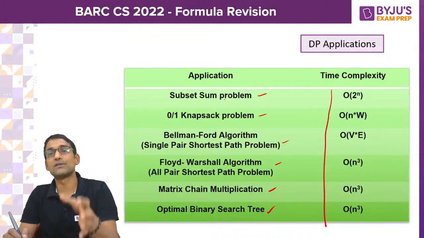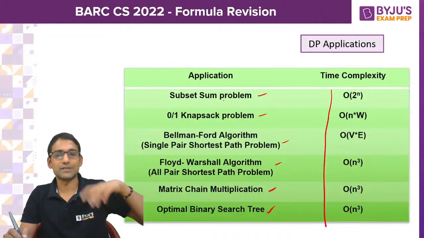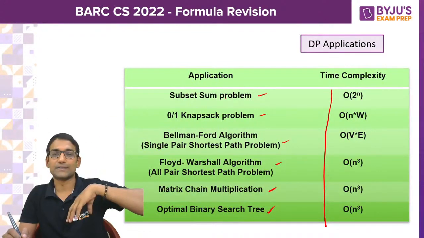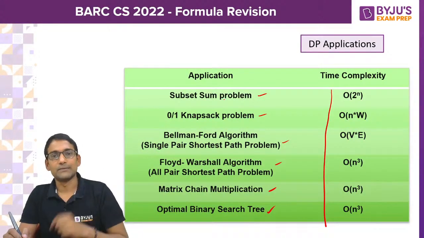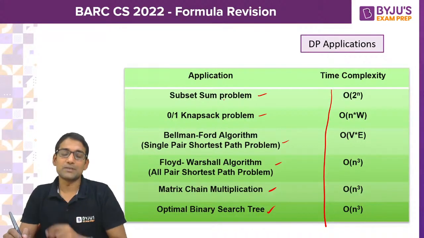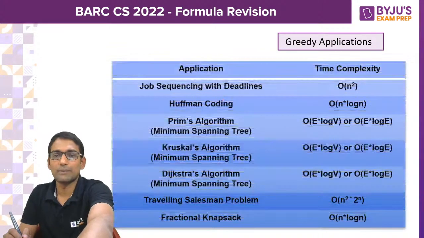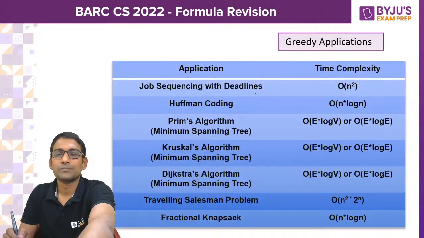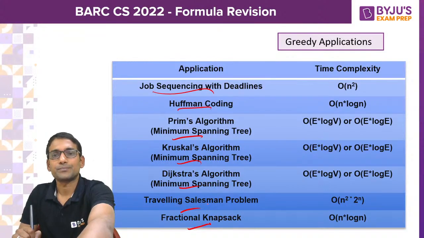You can get a match-the-following kind of question. One side you can have all the different applications, the other side time complexities, and you might need to match. Like that, there is a huge possibility in the BARC. So without fail, please go through the DP applications and greedy applications. Here I have presented greedy applications, the main important algorithms along with their time complexities.